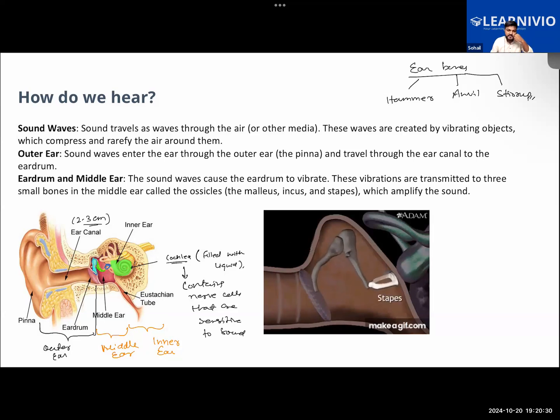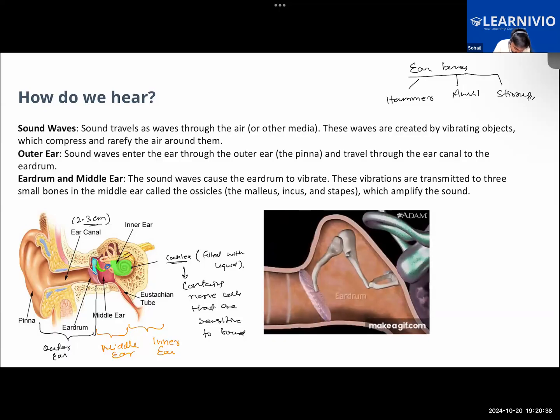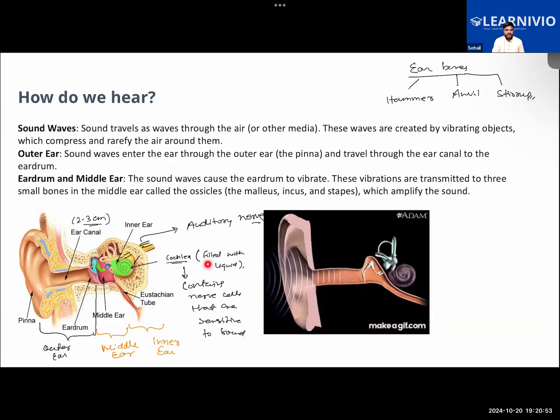So what will happen here now? Also, one more important thing: when we look at the other end of the cochlea, it is connected to a nerve called the auditory nerve, which is connected to the brain. This auditory nerve goes to the brain. That is one thing. So what is going to happen here?